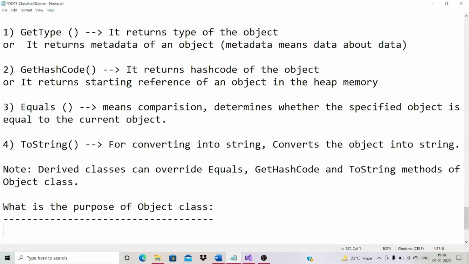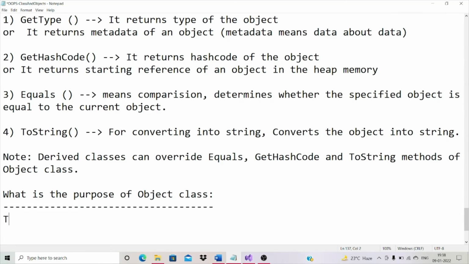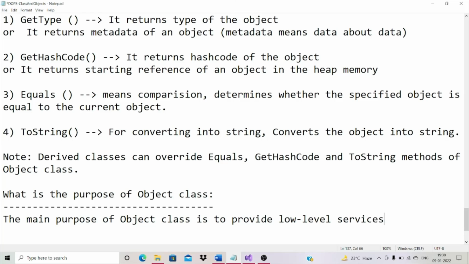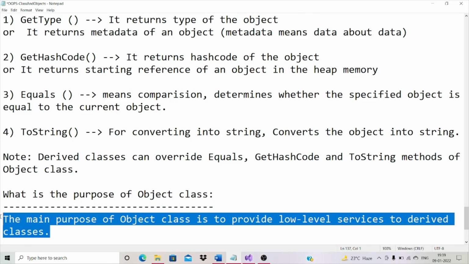Okay, let's take a note. The main purpose of the object class, whose fully qualified name is System.Object, is to provide low level services to derived classes.